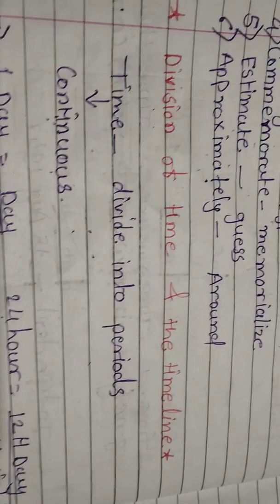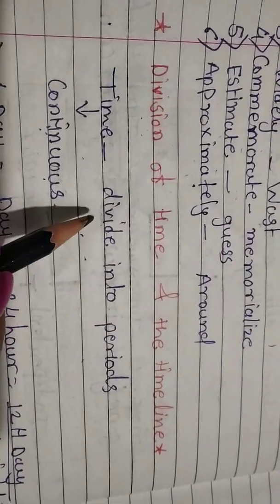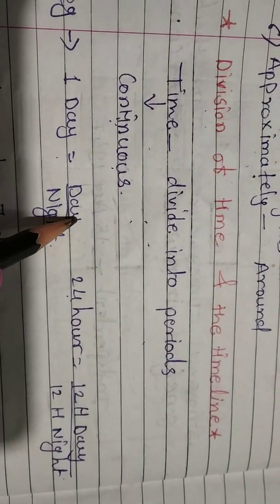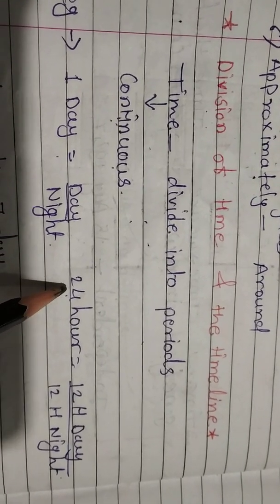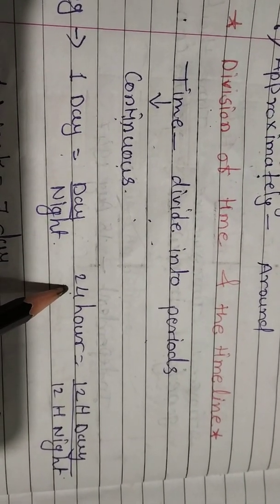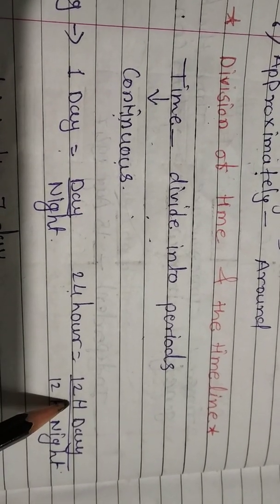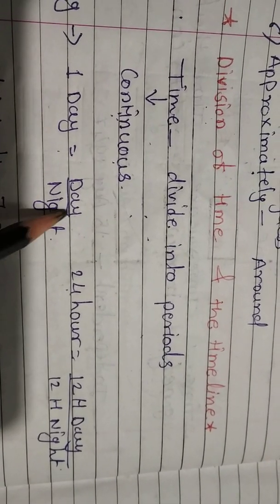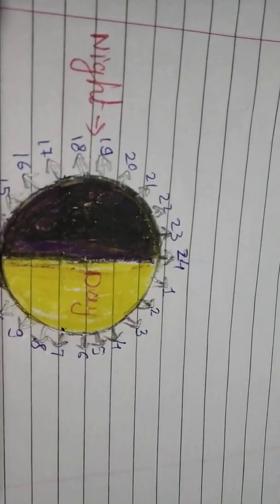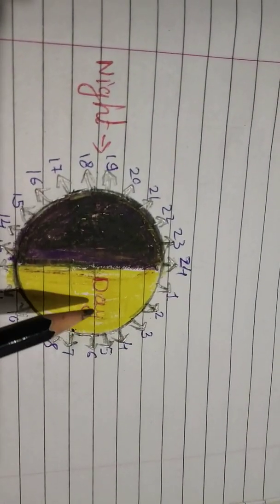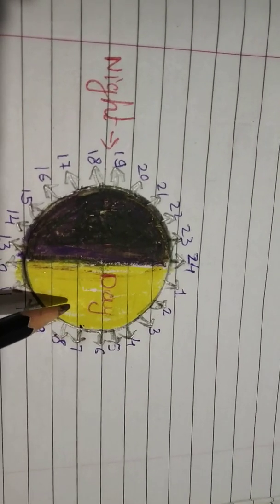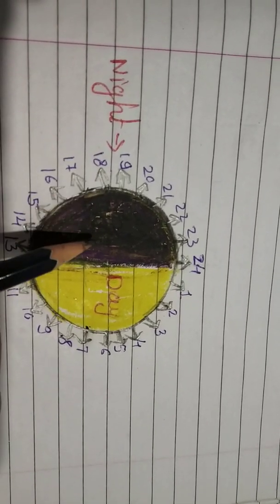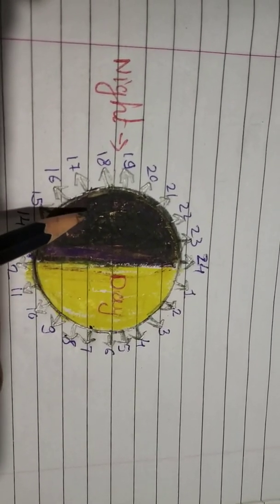That means we divided time into two periods. We divided a day into two periods, that is day and night. How many hours are in one day? There are 24 hours in one day, and we divided the first 12 hours as day and the second 12 hours as night. So we divided a day into two parts. The first 12 hours are included in the day and the other 12 hours are included in the night.